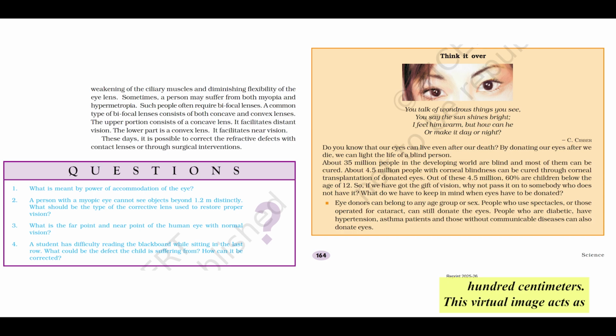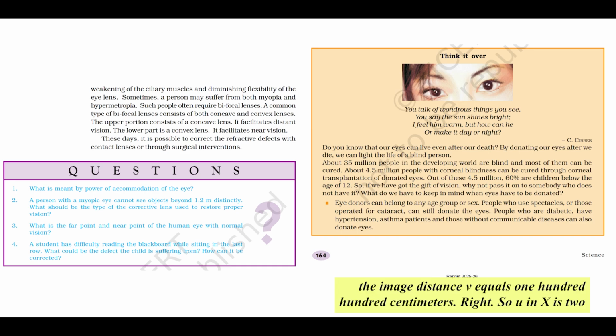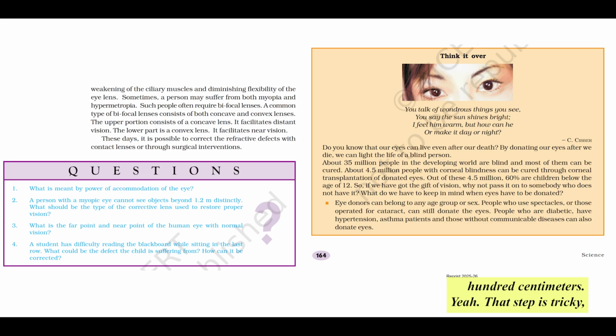This virtual image acts as the object for the hypermetropic eye to focus on. Since the image is virtual and formed in front, the image distance V equals 100 centimeters. Right, so U is 25 centimeters, V is 100 centimeters. Yeah. That step is tricky, understanding where the image needs to form. It is tricky, but logical if you think about what the lens needs to do for the eye.